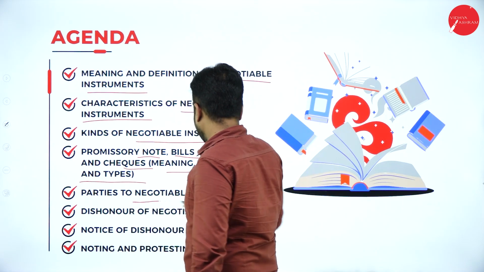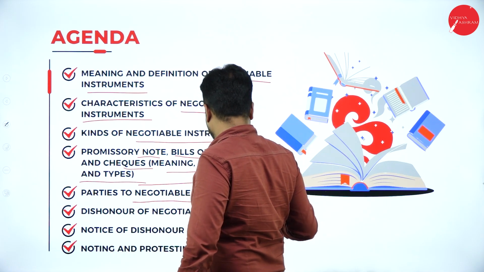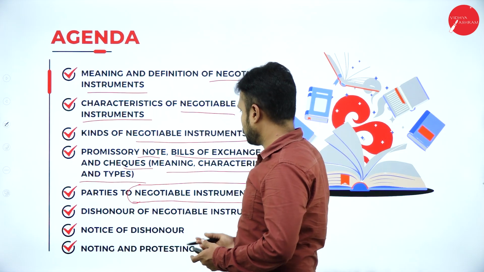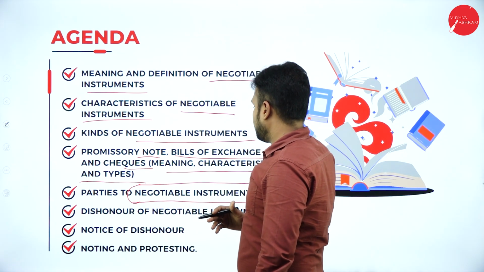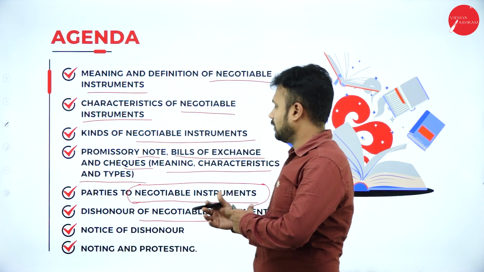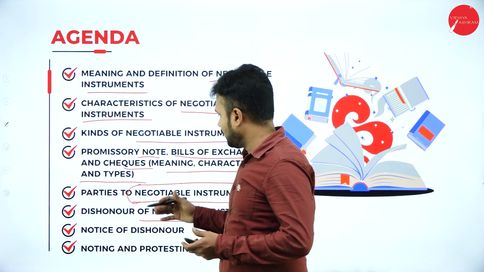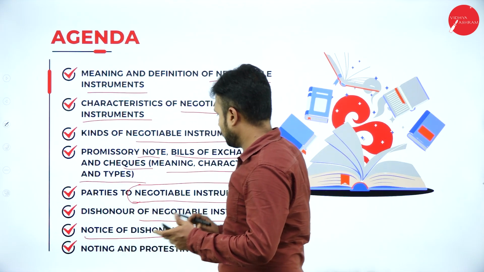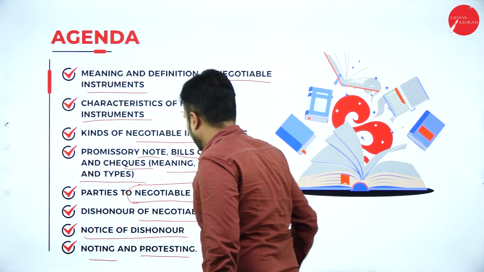Parties to negotiable instruments. Who are all the parties that participate in the Negotiable Instruments Act? Who are the parties who are going to take or give the negotiable instruments? Who are the people who are going to be involved in this process? Dishonor of negotiable instruments. It is a way in which we dishonor, and there are various circumstances that happen, which we are going to learn here. Notice of dishonor is a notice that is given after the dishonor of negotiable instruments. Noting and protesting.